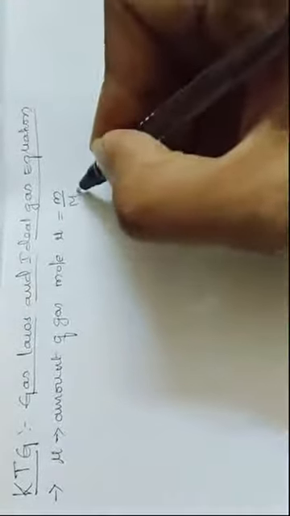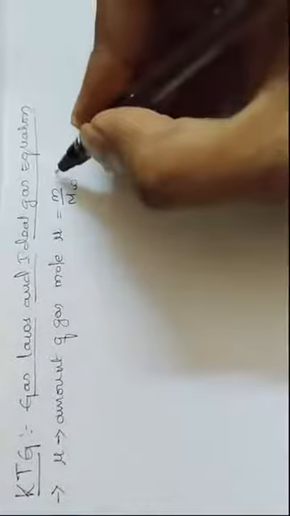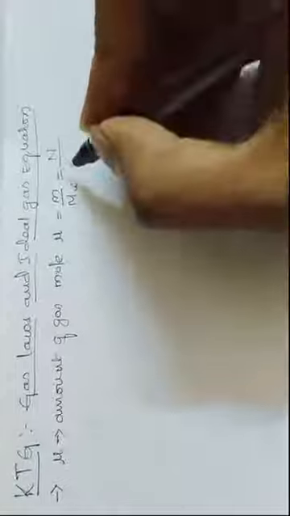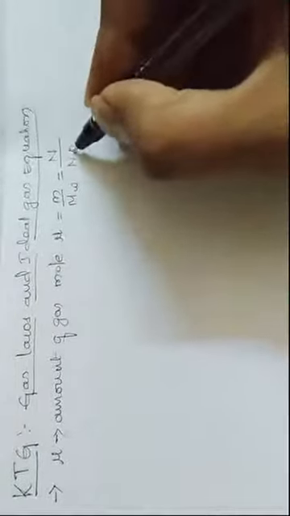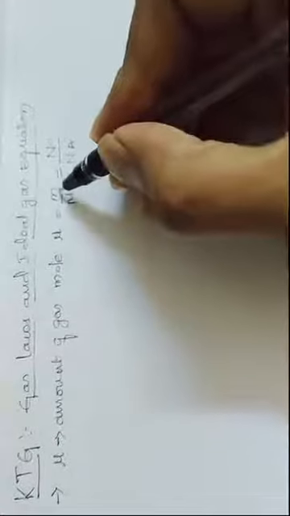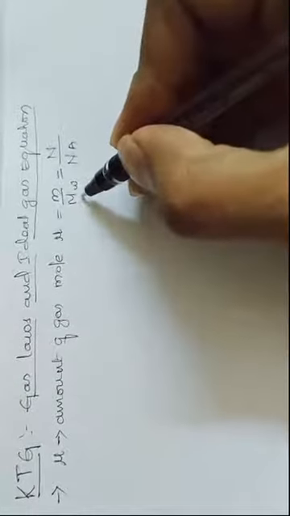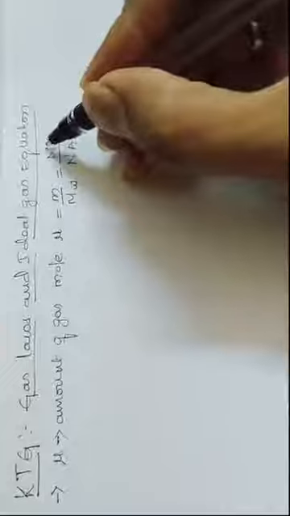Now the first one is mu, that is the amount of gas, in moles. So mu is equal to how much? The mass of a gas divided by the molecular mass of the gas, or we can write the total number of molecules present in that gas divided by the Avogadro number. So a mole can be written as the mass of the gas divided by the molecular weight of the gas.